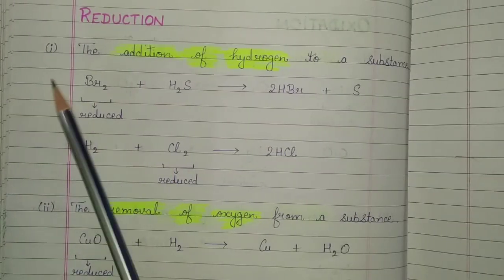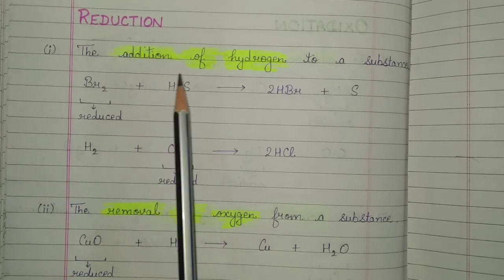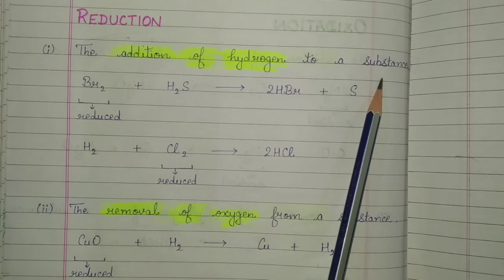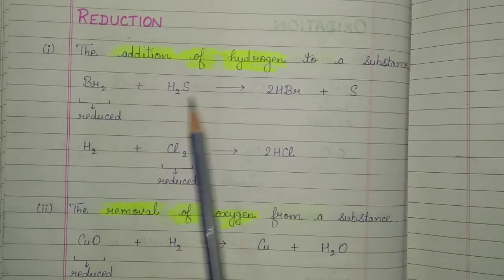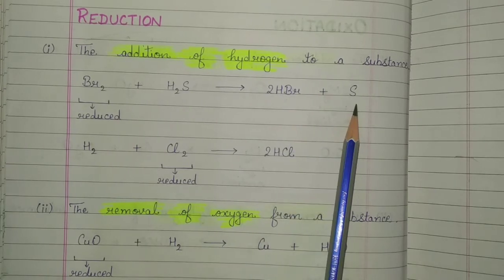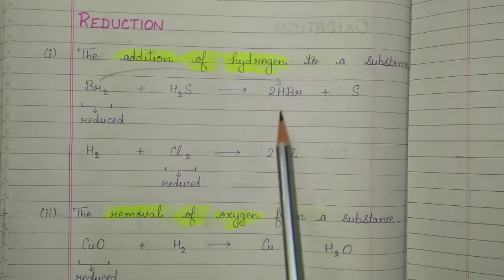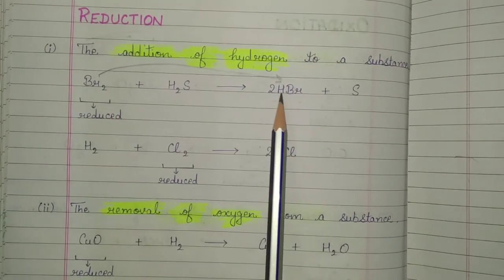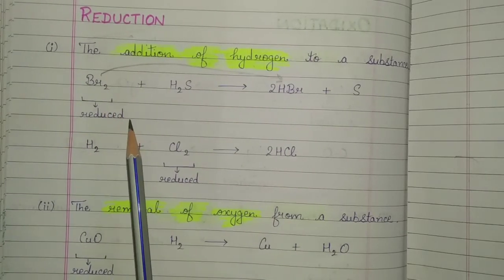Then next we have reduction. Reduction may be defined as a process which involves the addition of hydrogen to a substance. For example, when bromine reacts with hydrogen sulfide, then hydrogen bromide and sulfur are formed. Here, hydrogen is added to bromine to form hydrogen bromide. It means bromine has undergone reduction. So bromine is said to be reduced here.